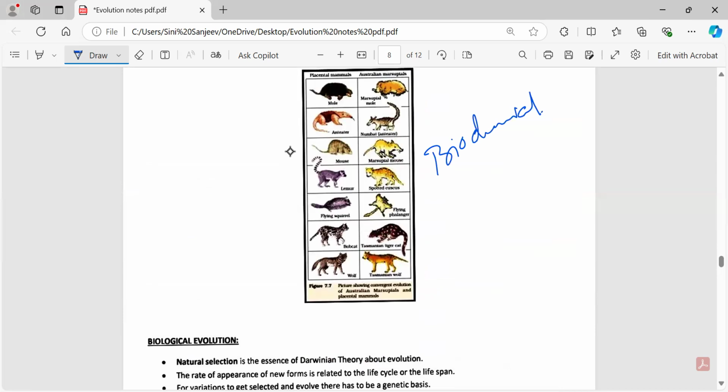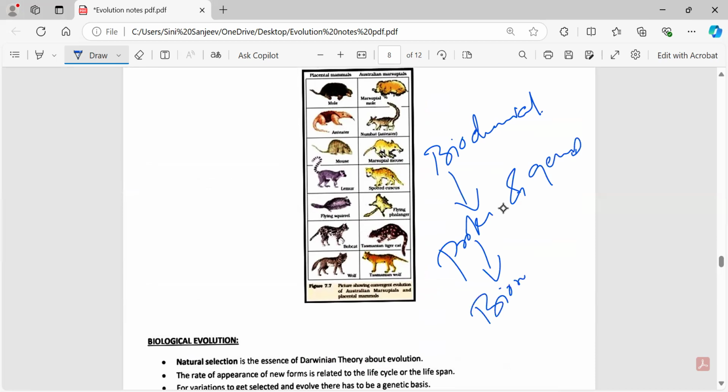Biochemical is related to your proteins and genes. That is the entire biomolecules. Whereas embryological means it will be related to what? The embryological evidences, the embryos. Whatever vertebrate organisms' embryos are there, they will share certain what?